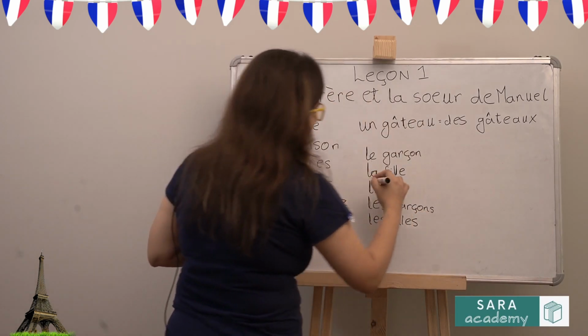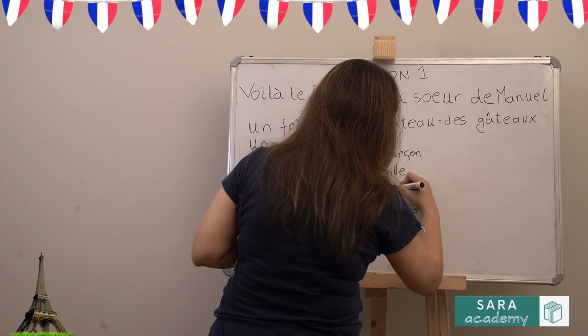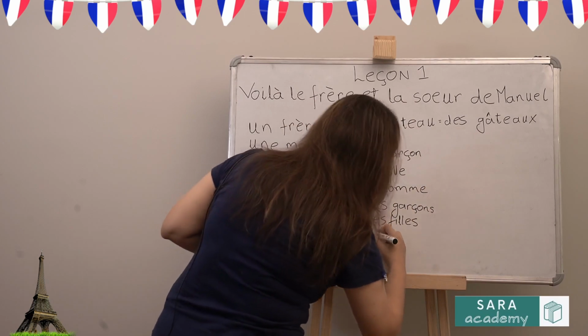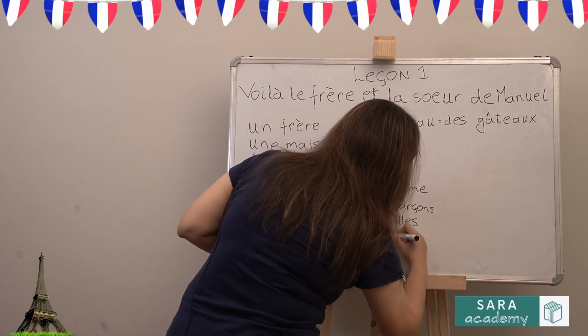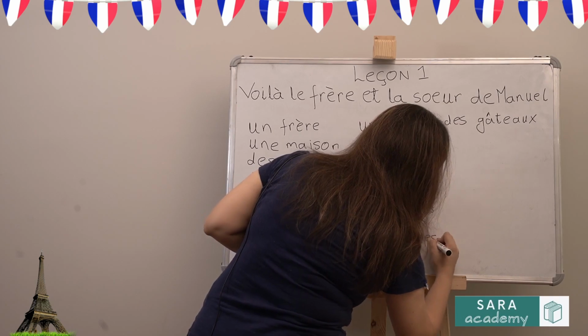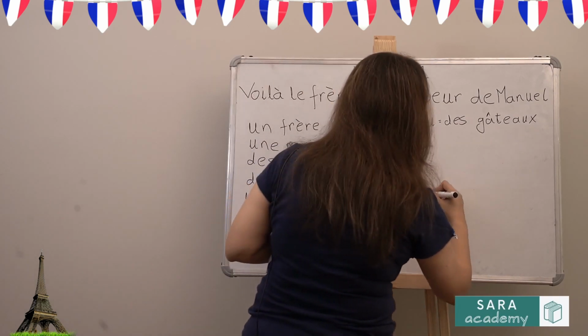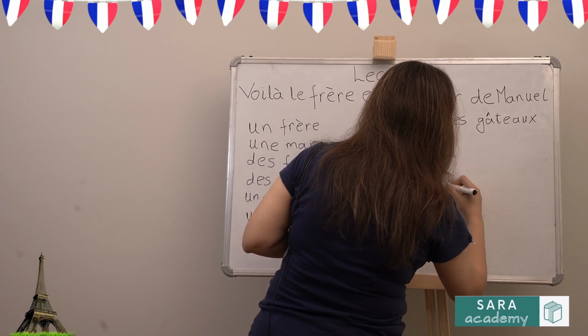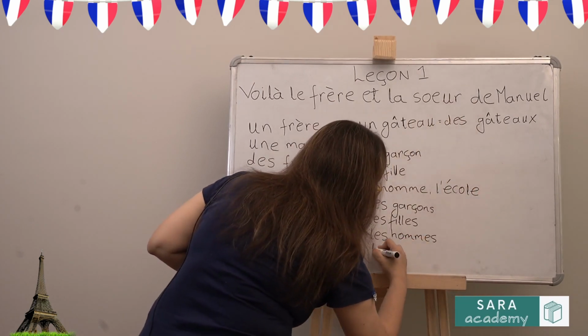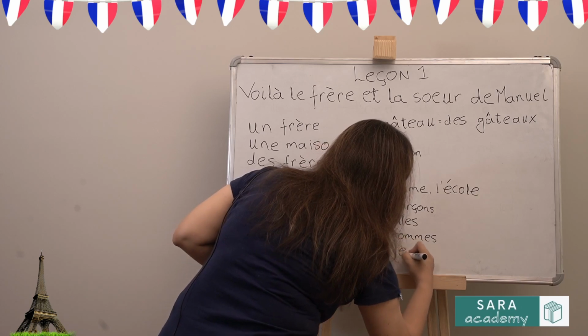And l apostrophe, let's take for example l'homme, which means the man. The plural of this would be les hommes. Or even if it's a feminine noun, for example school, l'école, it will become plural by les écoles.